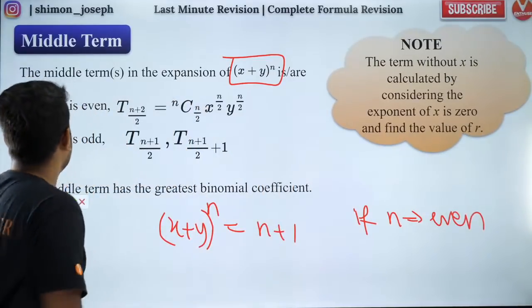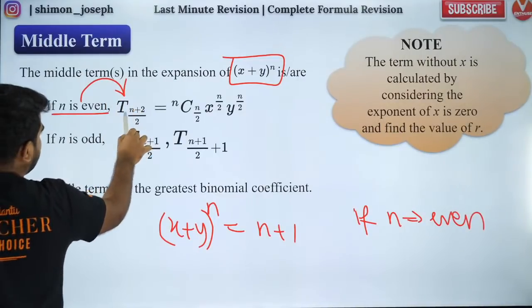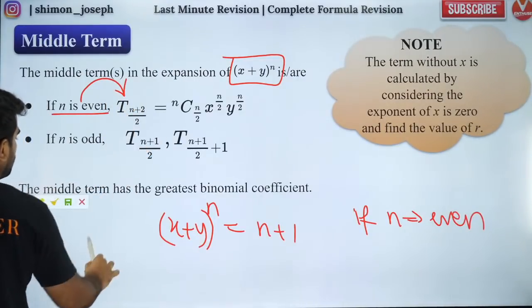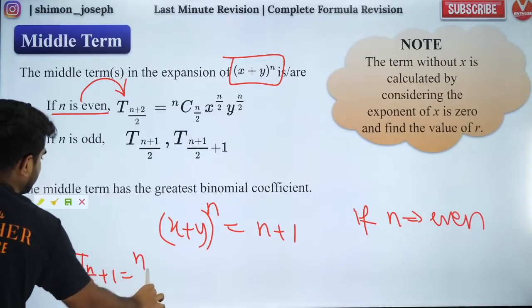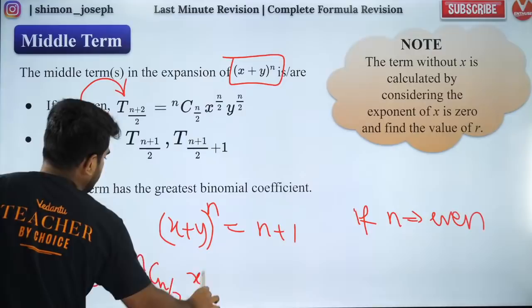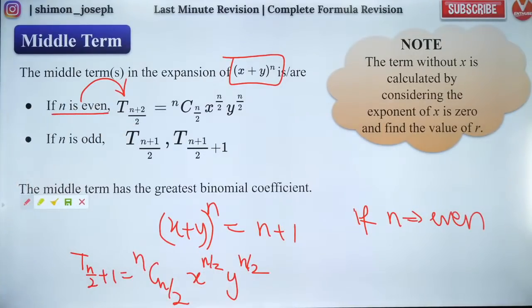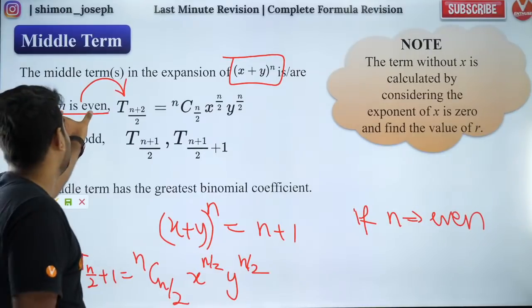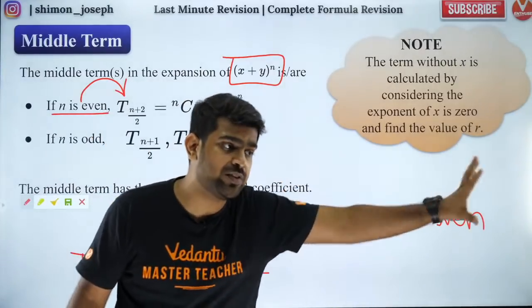Is that correct? So whenever n is even, there is only one middle term, which is given by t of n plus 2 by 2. So it will be t of n by 2 plus 1. So it is going to be nc n by 2, x to the power n by 2, y to the power n by 2. That is the answer. Very simple, right? Are you all happy? So when your n is even, middle term is only one term. Very easy to find out. You are done with it.